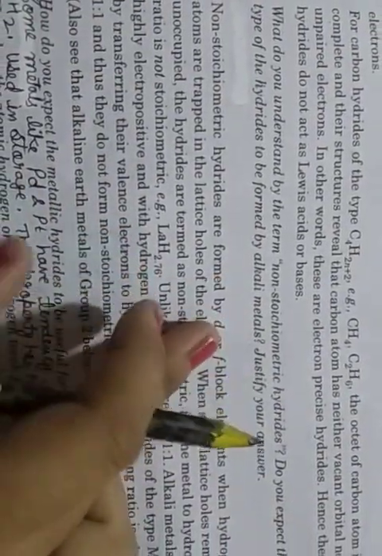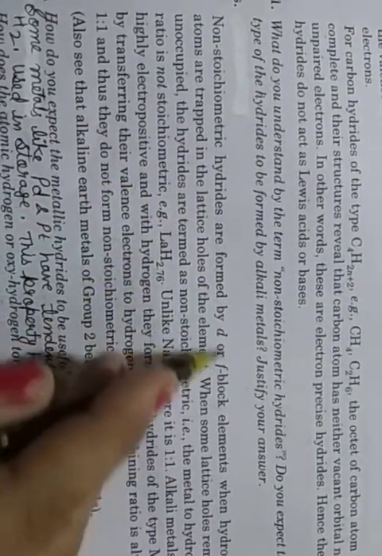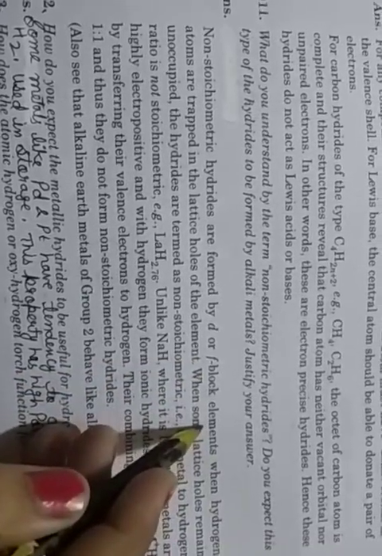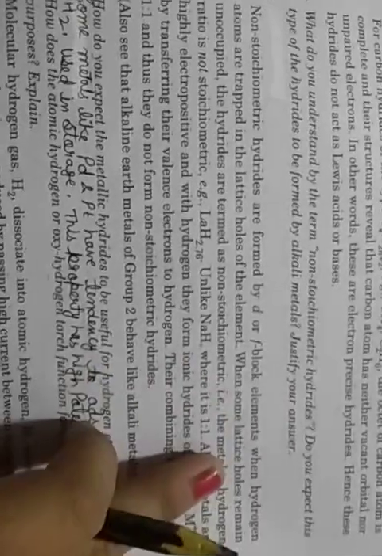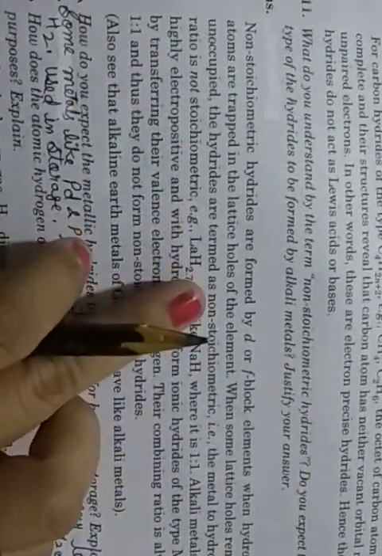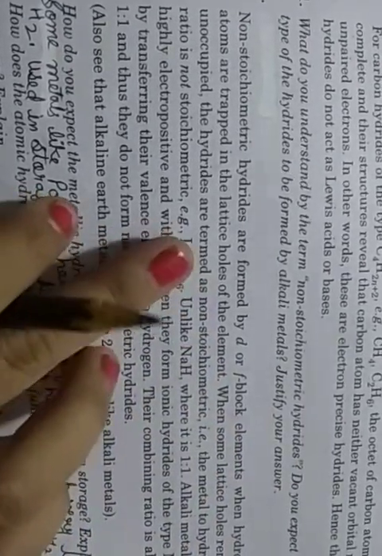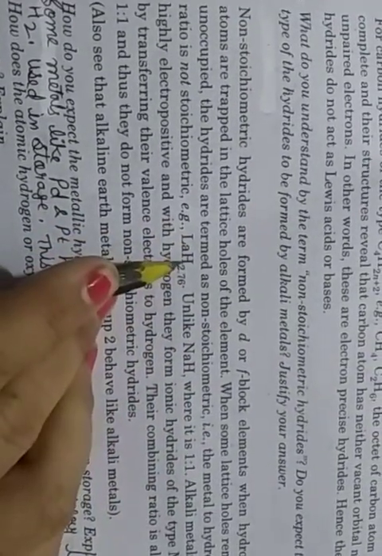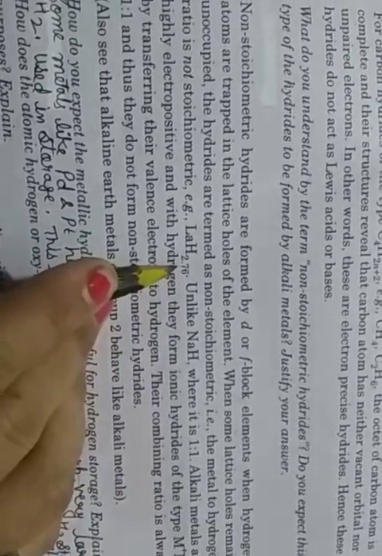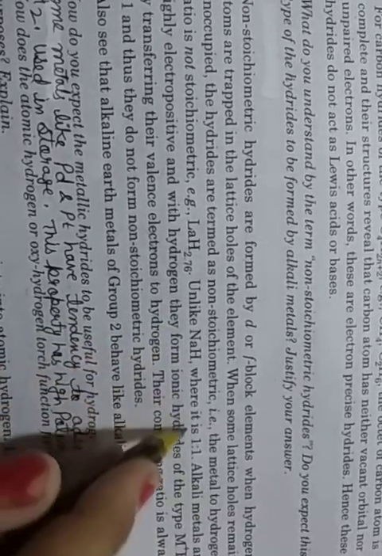Then next is, what do you understand by the term non-stoichiometric hydrides? Non-stoichiometric hydrides are formed by the d and f block elements. When hydrogen atoms are trapped in the lattice holes of the elements, some lattice holes remain unoccupied, so the hydrides are termed non-stoichiometric. Like metal reacting with hydrogen, it is not stoichiometric. Here see LaH2.76, unlike NaH where it is 1:1.